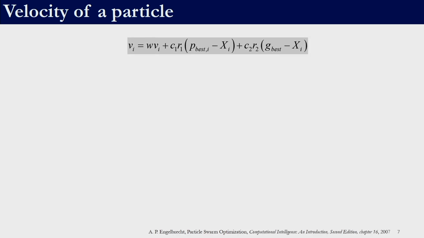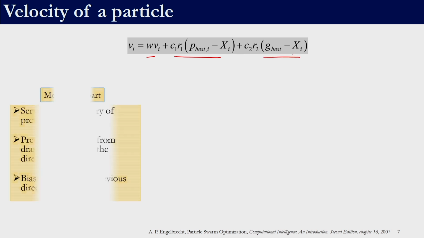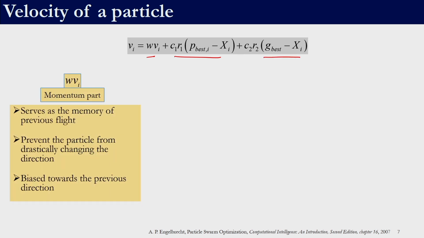So, this equation which we use to update the velocity, right. If we see, it consists of 3 parts, part 1, part 2 and part 3. The first part is known as the momentum part, right. It serves as the memory of the previous flight. So, if I am going to find v of t plus 1, this is going to be of the tth iteration, the previous iteration. So, it serves as the memory of the previous flight. This component prevents the particle from drastically changing the direction, and since it is dependent on vi of t, it is biased towards the previous direction, right.